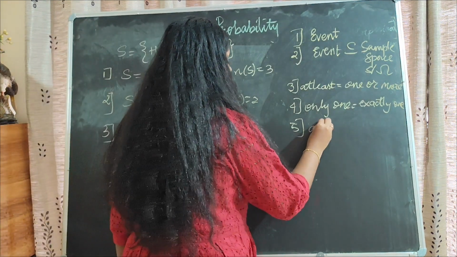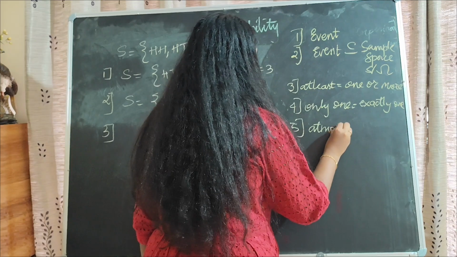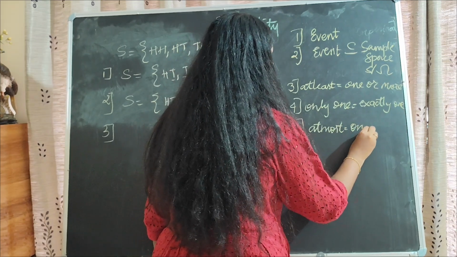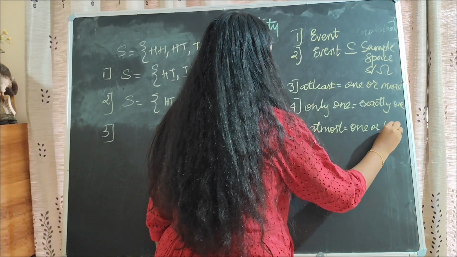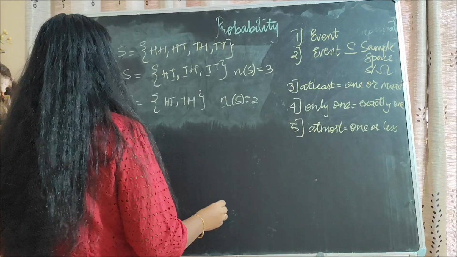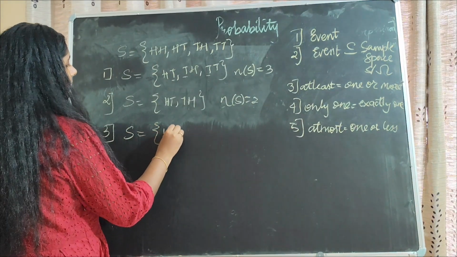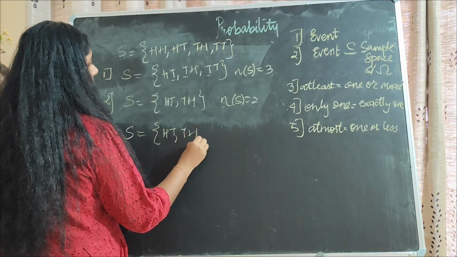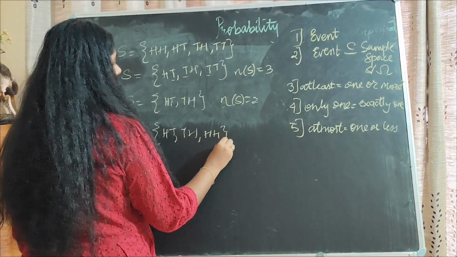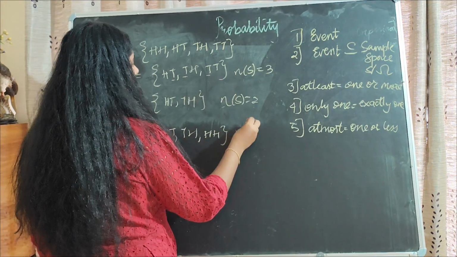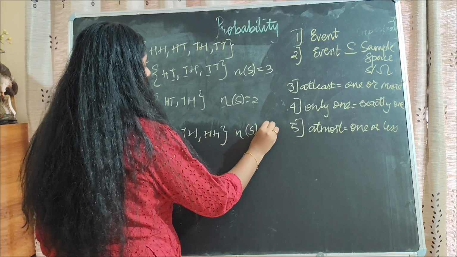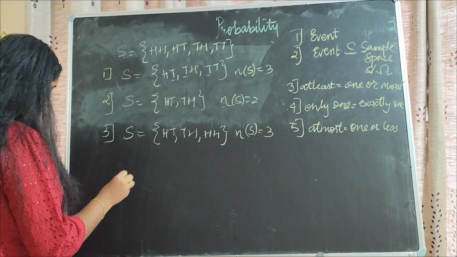So the sample space for at most one tail will be HT, TH and HH. TT has two tails, so that will not count. n of C is 3.